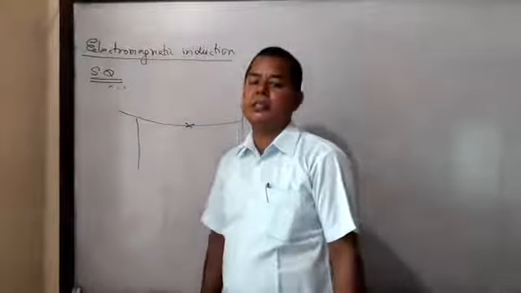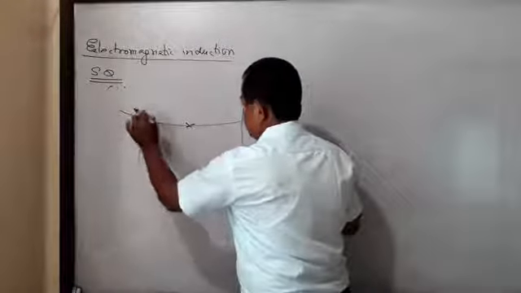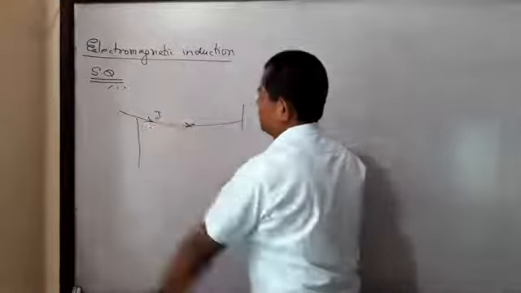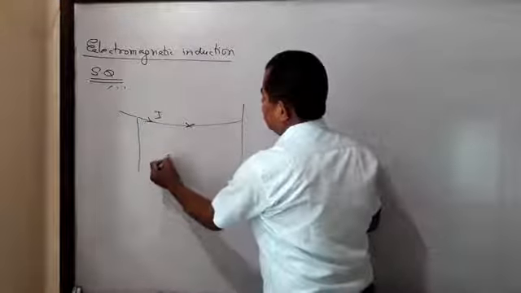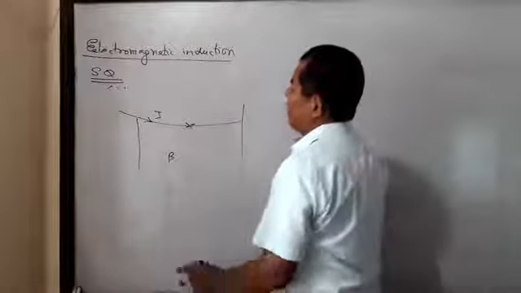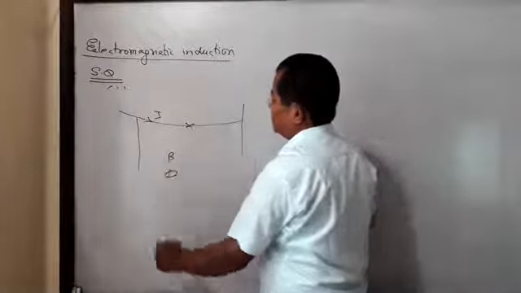Why? When the current is switched on, the magnetic flux increases. Magnetic flux increases means the strength of the field increases. As B increases, magnetic flux increases.